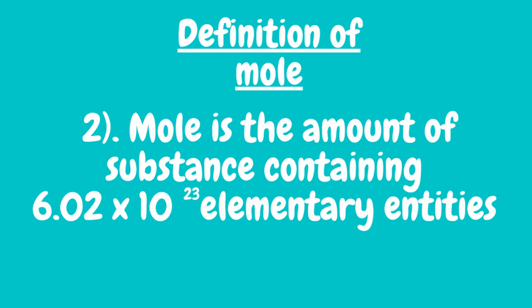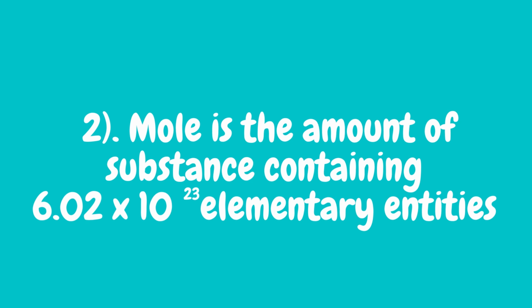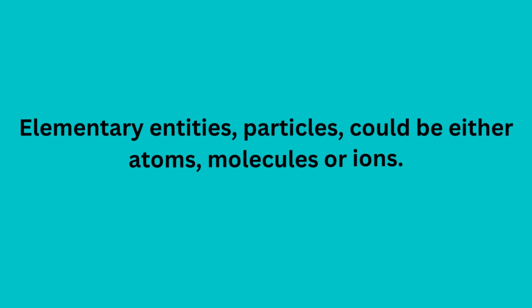Another definition for Mo. Mo is the amount of substance containing 6.02 times 10 to the exponent 23 elementary entities. I'm saying elementary entities. What do I mean? I'm just referring to particles, so they could be either atoms, molecules, ions.